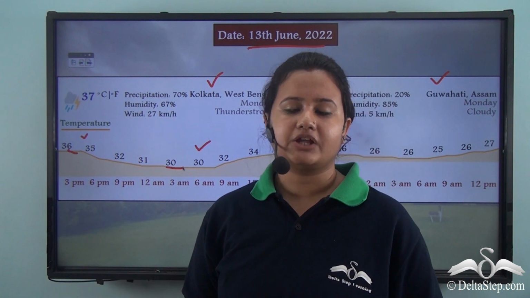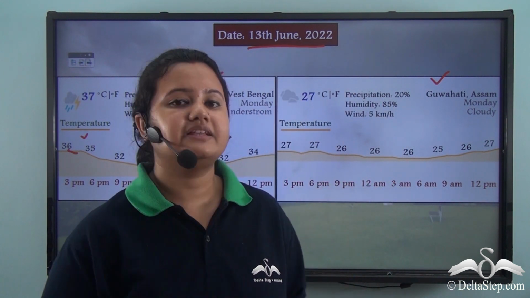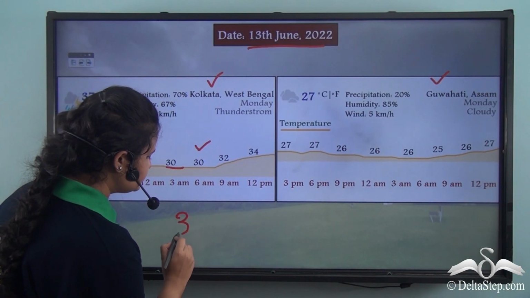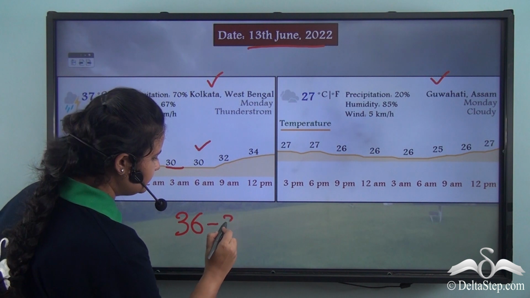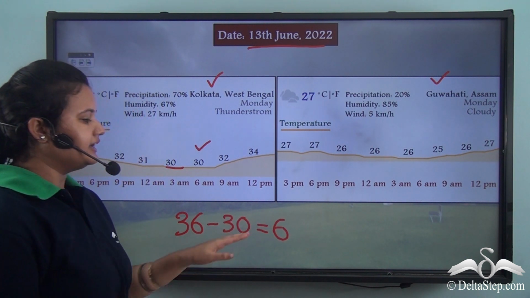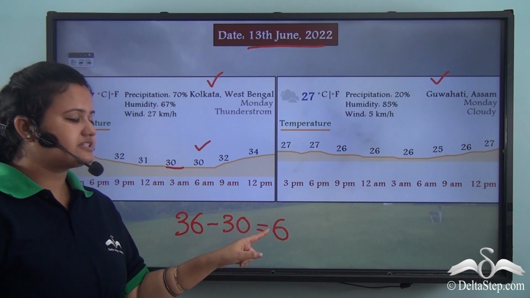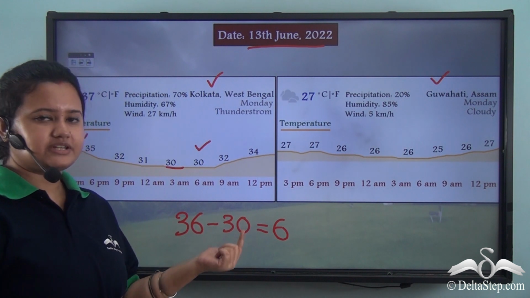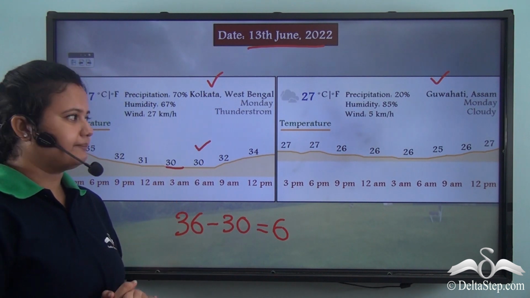So now let us calculate the difference between these two temperatures. That is 36 minus 30 equals 6 degrees Celsius. So 6 degrees Celsius is the difference between the highest and lowest temperature for this day.